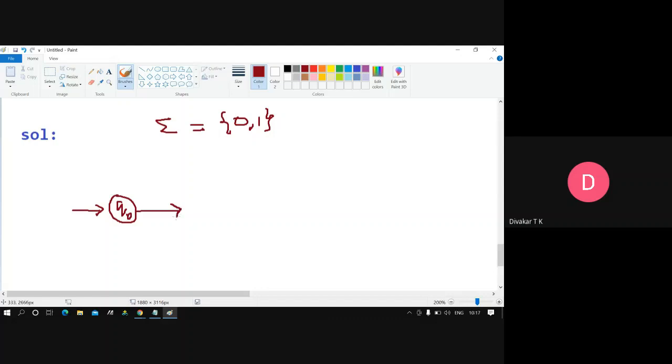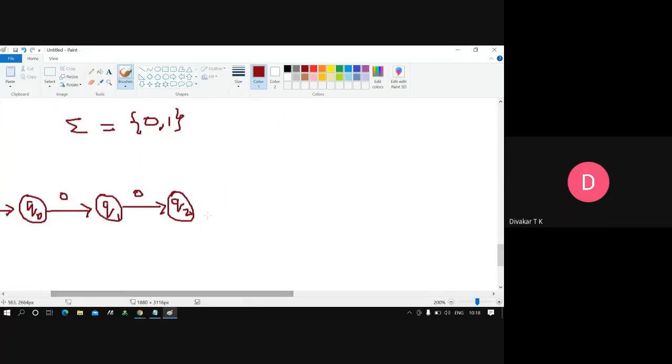Close your eyes and write it. Q0, Q1, Q2, until 4 zeros you are supposed to write. This is the easy funda. The first 0 takes Q0 to Q1, the second 0 takes Q1 to Q2, then slowly from Q2 to Q3 it is carrying the 0 symbol. See, 3 zeros done. Again you write the fourth 0; it slowly carries on to Q4 with another 0.